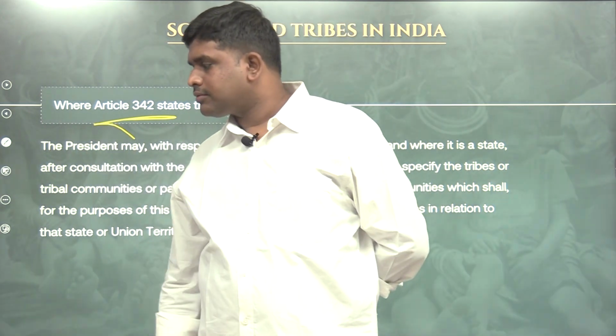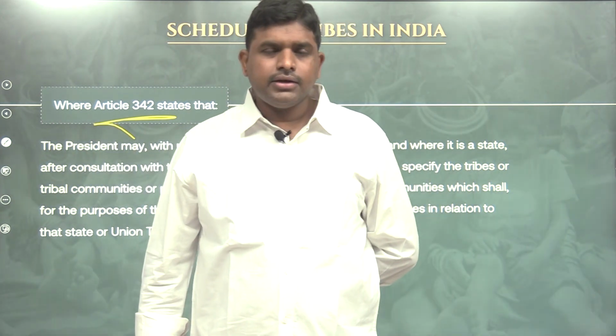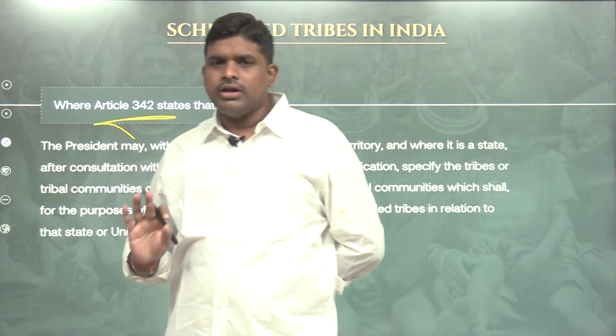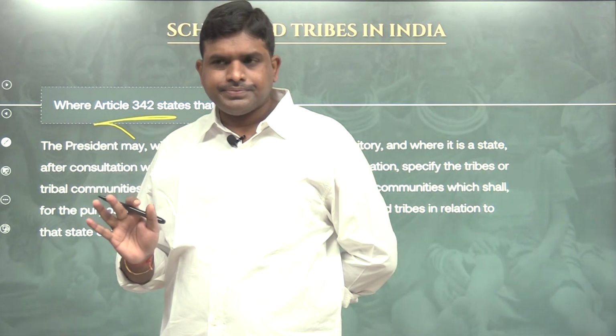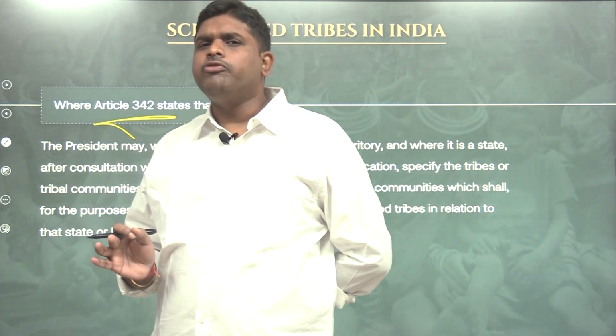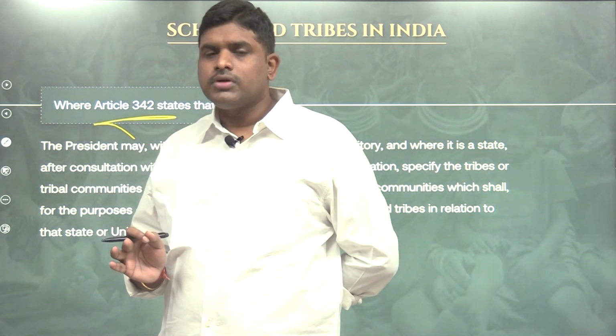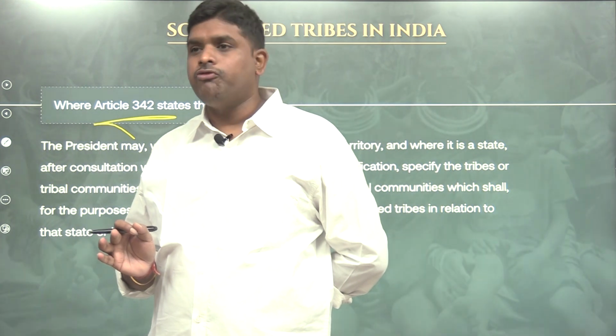What is written? The President. Leave this, I will tell you in an understandable way. Article 342 talks about after the Constitution came into force, on January 26, 1950.